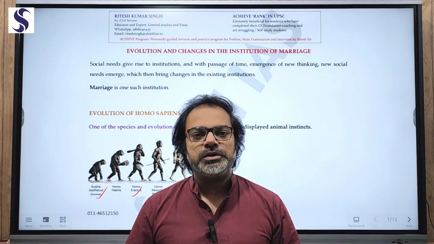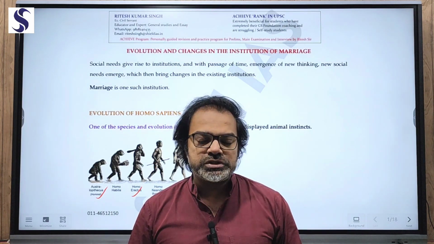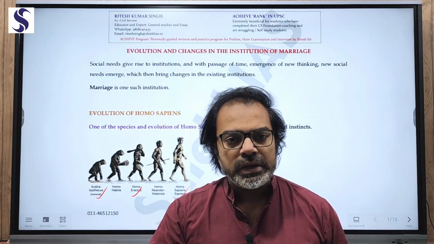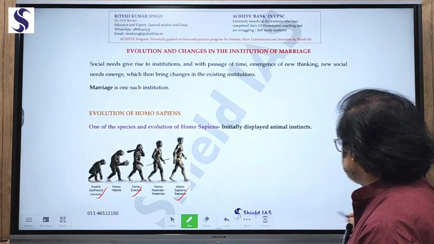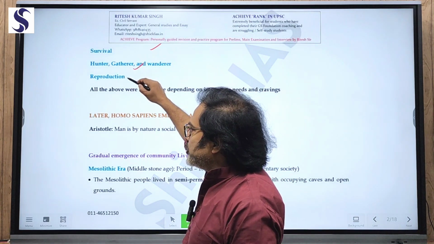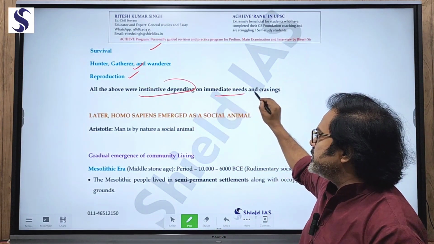But still, initially prehistoric men were having animal instincts. They were just living for survival, hunting and gathering food, wandering from here and there, and reproduction. These are all animal instincts. So initially the animal instincts were survival, hunting and gathering, and reproduction, and all these were instinctive, for immediate needs and cravings.